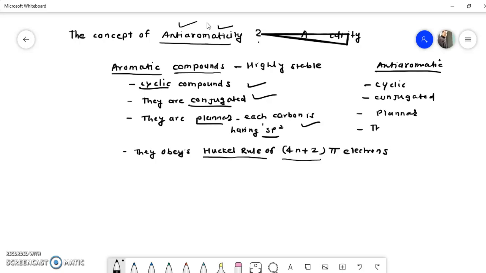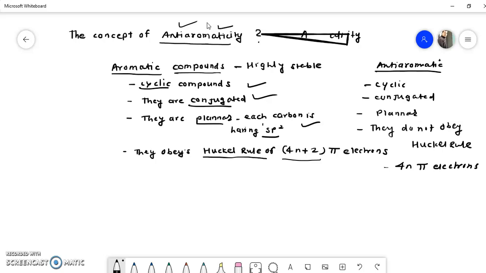They do not obey Huckel's rule. They have 4n pi electrons. So this is the only difference between aromatic compounds and anti-aromatic compounds.